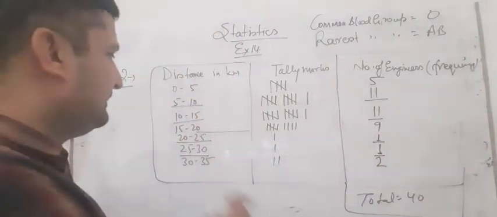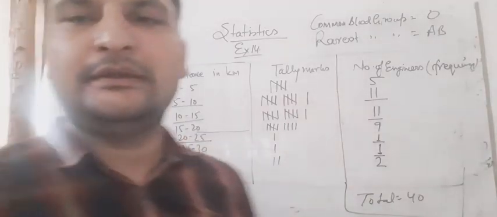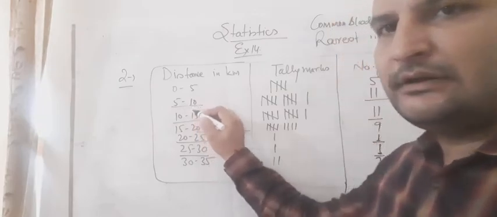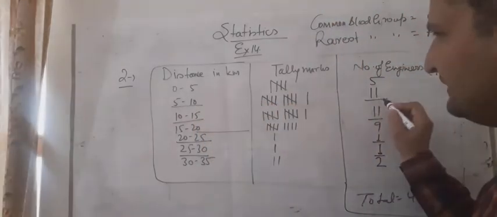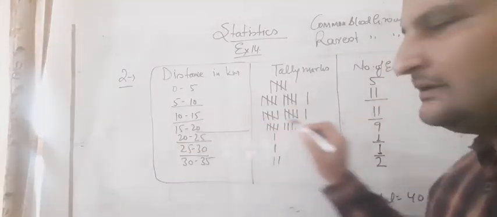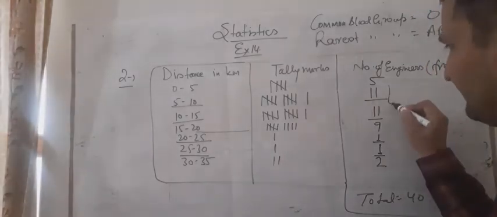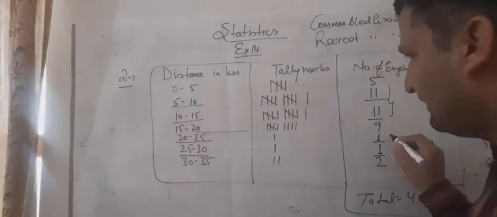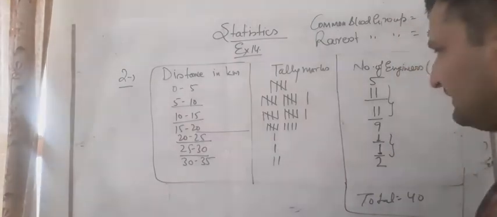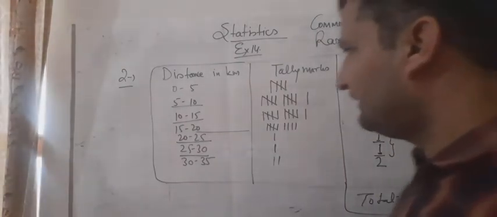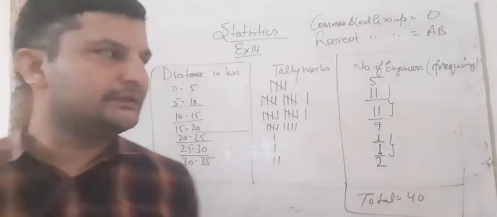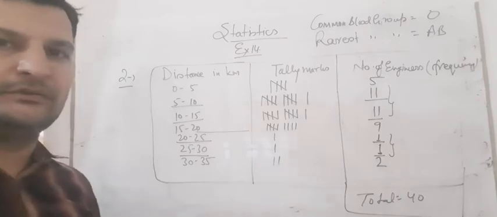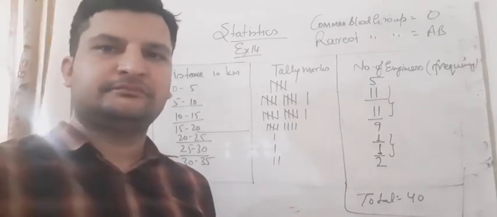Between 5 to 10 kilometers, 11 engineers are there, and 10 to 15 engineers are 11. So the number of engineers is the same. In 20 to 25 and 25 to 30 the engineers are same again, and the least value is lying between 20 to 25 and 25 to 30.